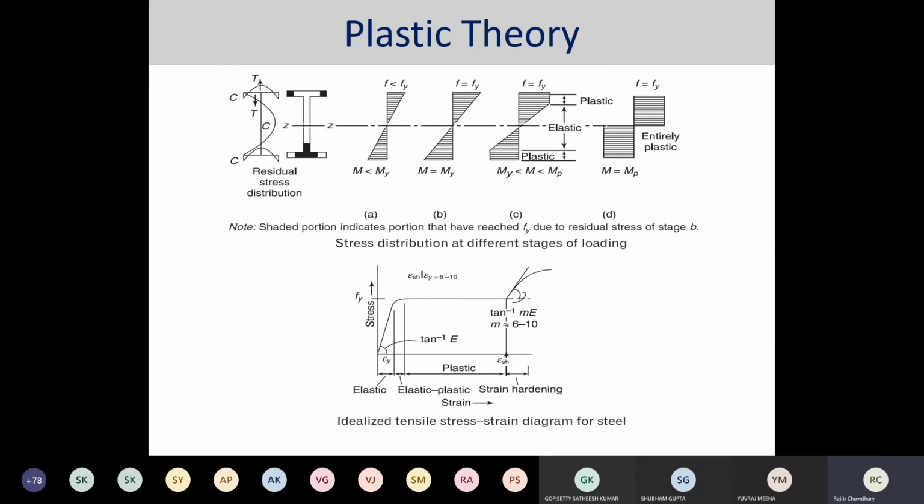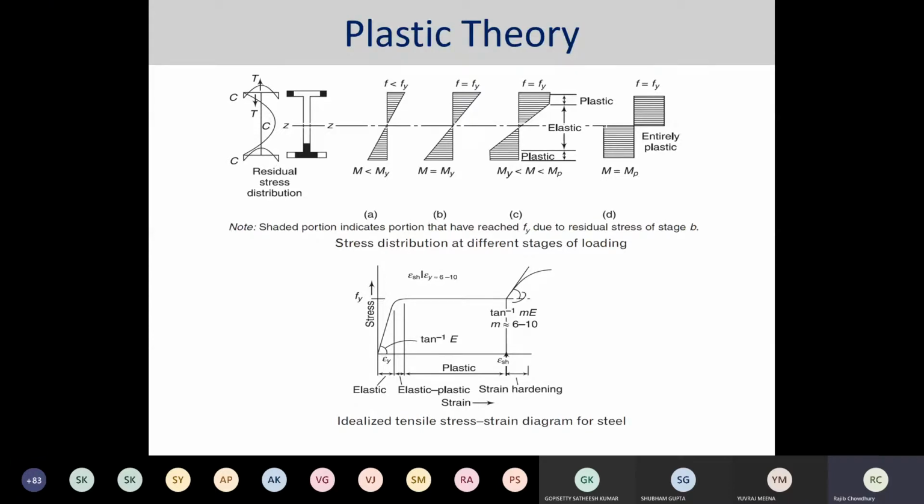So in that context, when it reaches the yield point and crosses the yield point, only then does plastification start, and thereby the plastic hinge concept comes into the picture, where we would have infinite rotations or infinite curvatures within a specified, finite amount of plastic moment resistance. So all of this can be discussed over here.